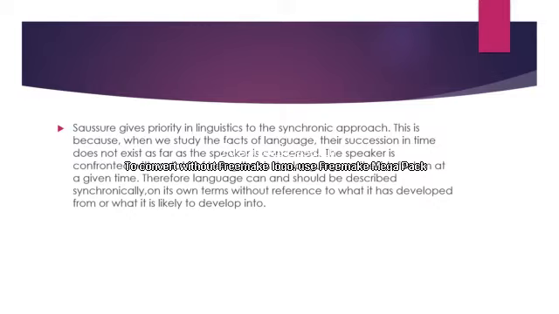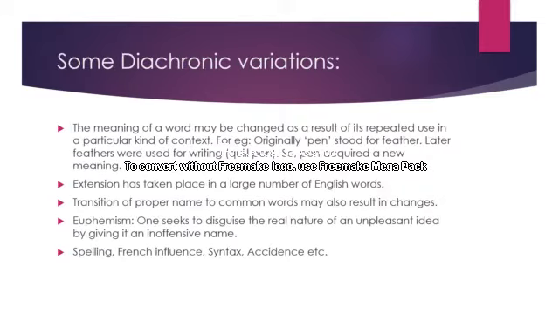I think all of you understand the two approaches to the study of language, the diachronic approach and the synchronic approach. Let us see examples of variation in English that have taken place in the course of time in its progress from Old English to Middle English and then to Modern English. That means some diachronic variations in language.